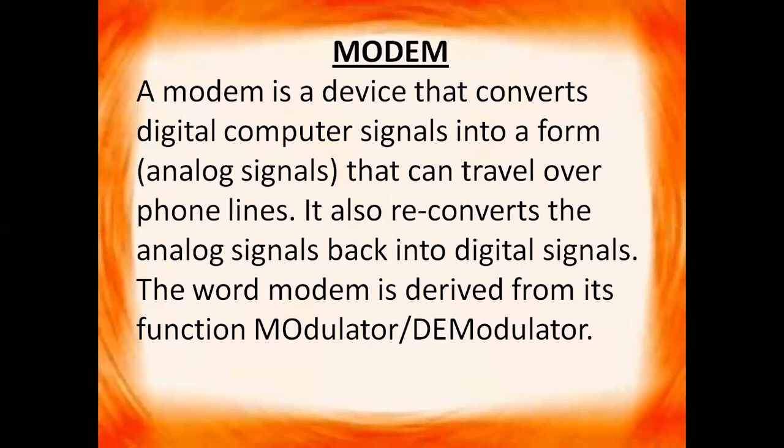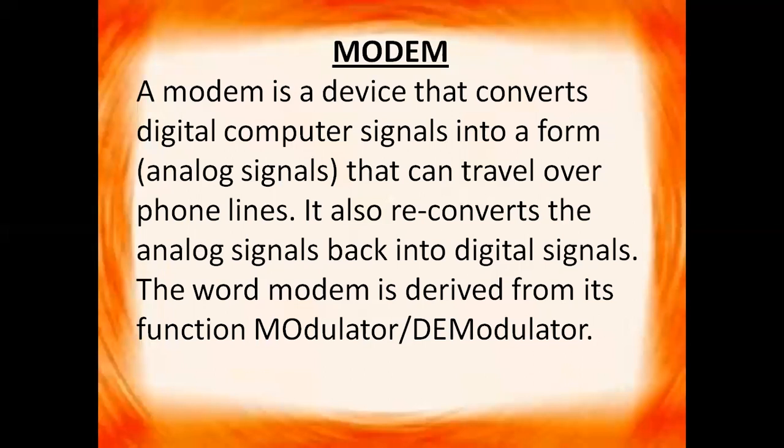When the signals are received by the destination computer, by the receiver, again it is the function of the modem to convert analog signal to the digital signal, because computers only work with the digital signal. So again it will convert the signals from analog to the digital, and this process is called demodulation, right?